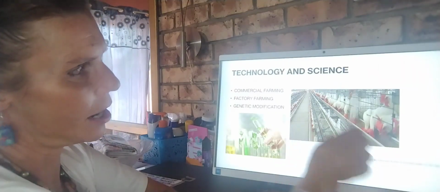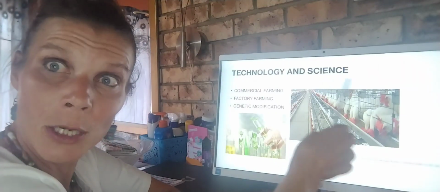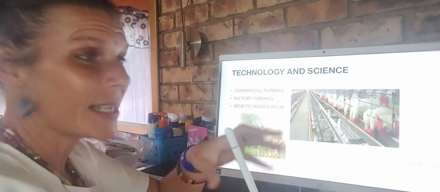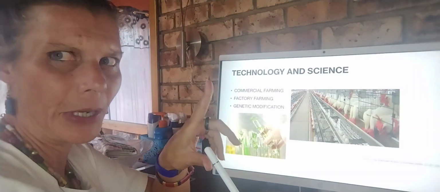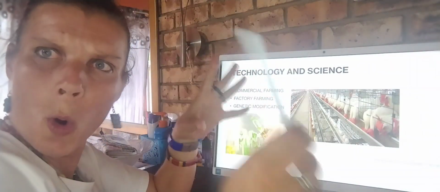Now, as you can see here, factory farming and commercial farming mean business farming. Alright, so this is not a farm owned by one person. No. This is a corporation. A few people, a corporate body, owns that farm.